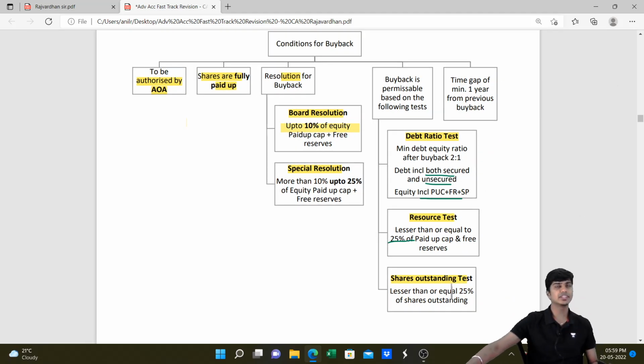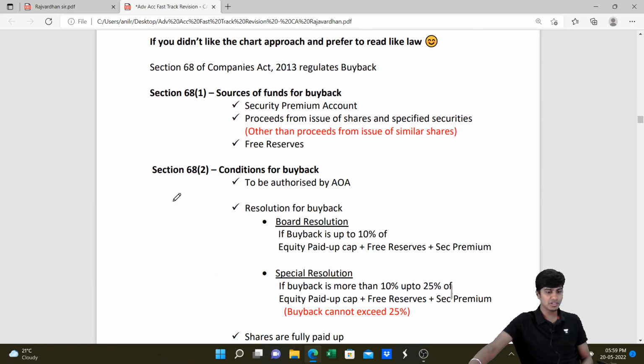Then there should be a minimum 1 year gap from the last buyback. Minimum 1 year. You can't do 2 buybacks in a single year. Not possible. So these are the conditions. Once you fulfill these, you would be able to do buyback. Now the same thing I have given in the form of sections.